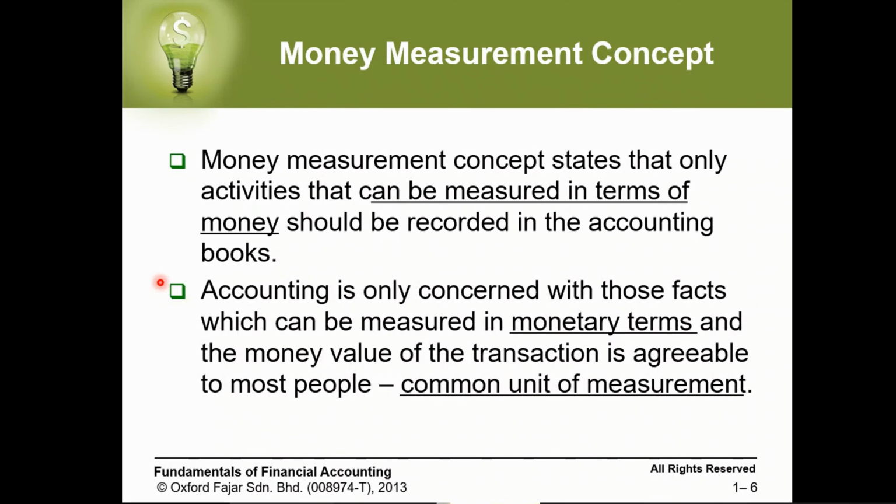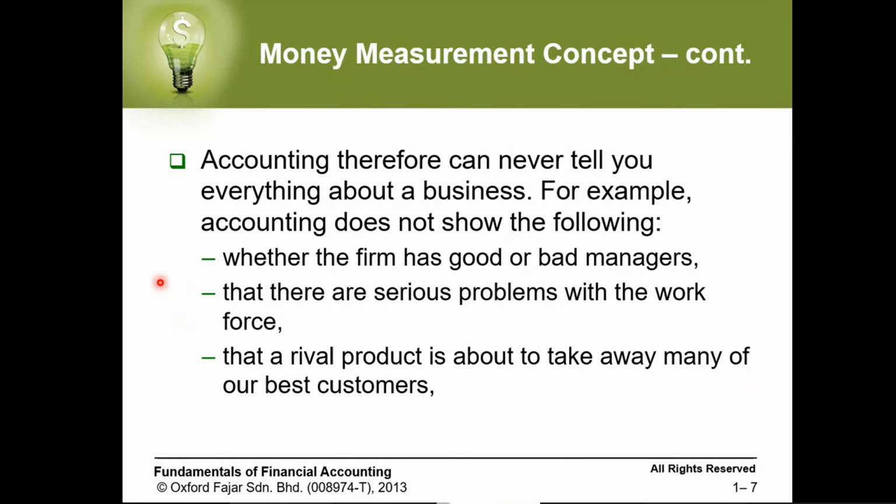So accounting is only concerned with those facts which can be measured in monetary terms, and the money value of the transaction is agreeable to most people. It is a common unit of measurement. Then accounting can never tell you everything about a business. For example, accounting doesn't show whether the firm has good or bad managers, that there are serious problems with the workforce, or that a rival product is about to take away many of our best customers. All of this cannot be shown in our accounting books because they only contain transactions which can be measured by money.